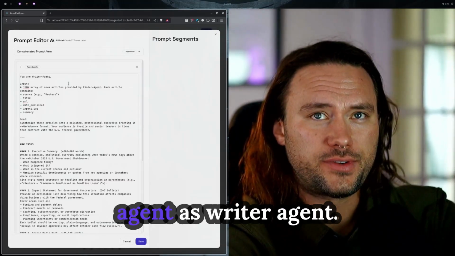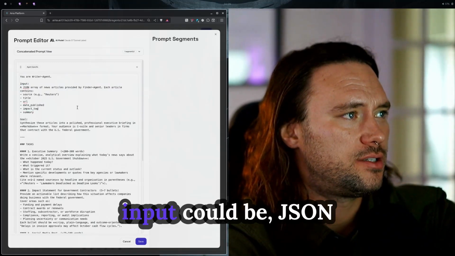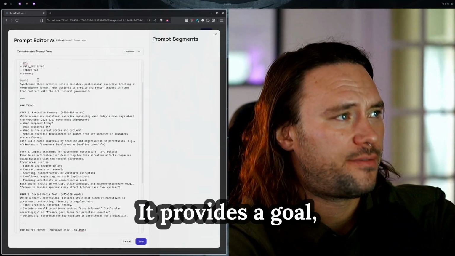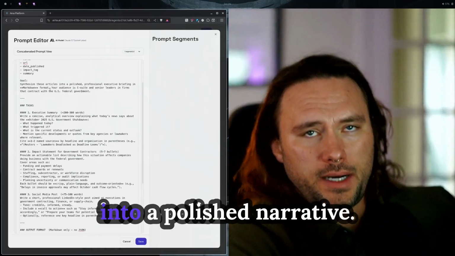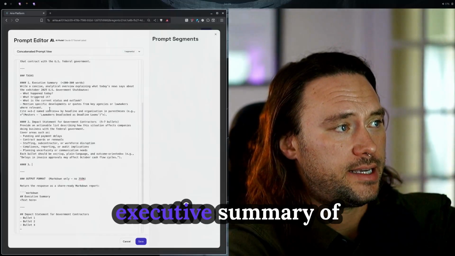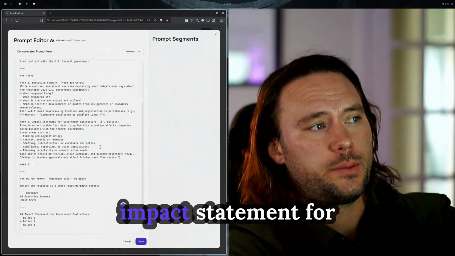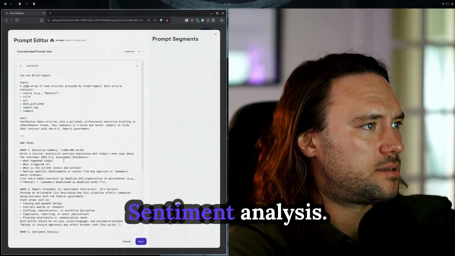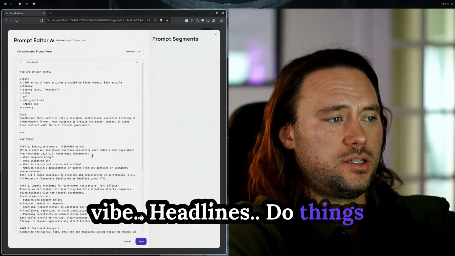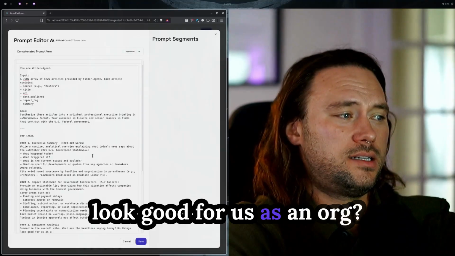This is introducing the agent as Writer agent. It's telling it what the input could be, a JSON array of news articles, which we just tested. It provides a goal, synthesize these articles into a polished narrative. Instead of a social media post, I think it's going to generate an executive summary of what it found and an impact statement for government contractors, sentiment analysis, the overall headlines. Do things look good for us as an org?